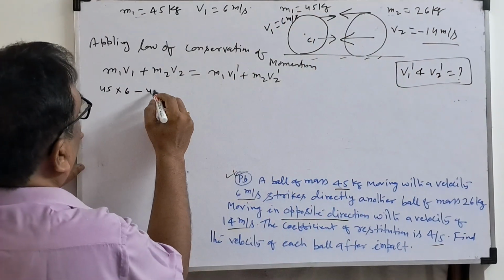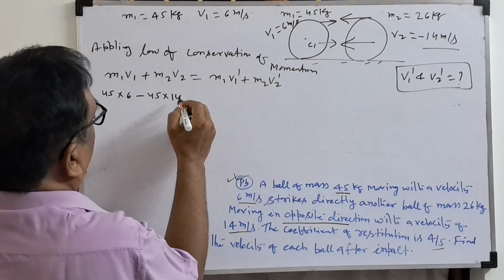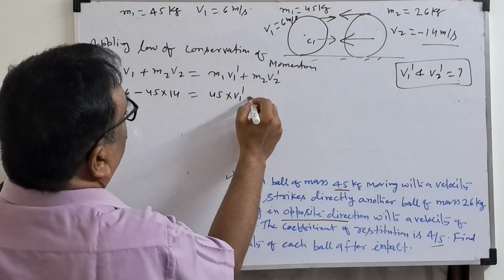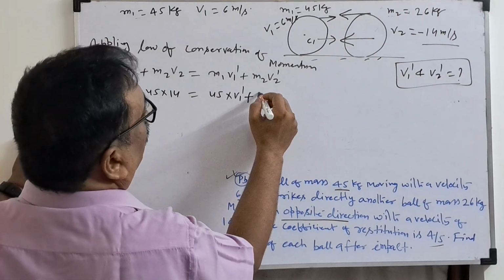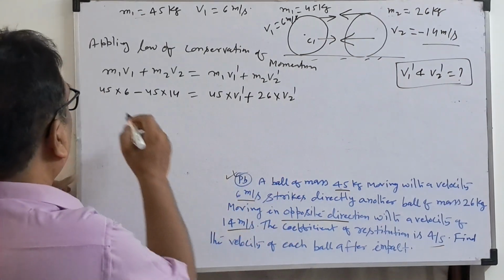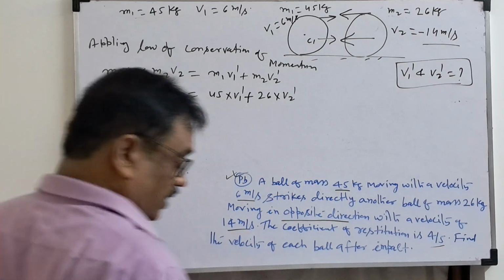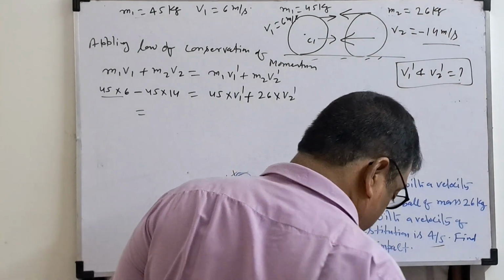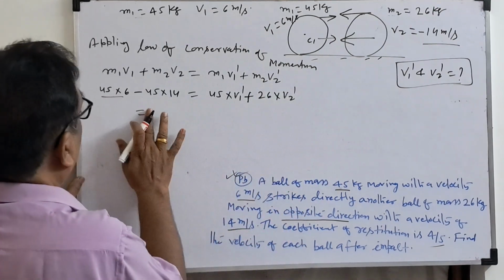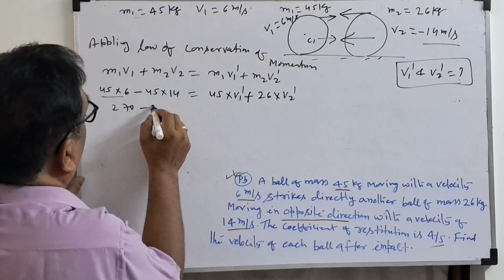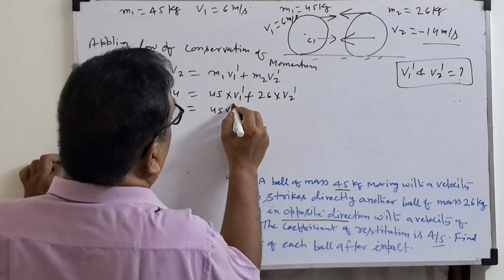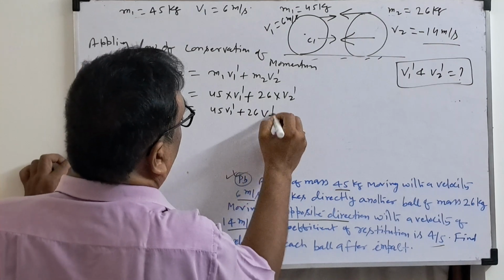So M2 is 45 into 14, equal to M1, 45 into V1 dash plus 26 into V2 dash. So this we substituted. If we calculate this, how much is coming? Those calculations we kept ready. We'll see this is coming 270 minus 364 is equal to 45 V1 dash plus 26 V2 dash.